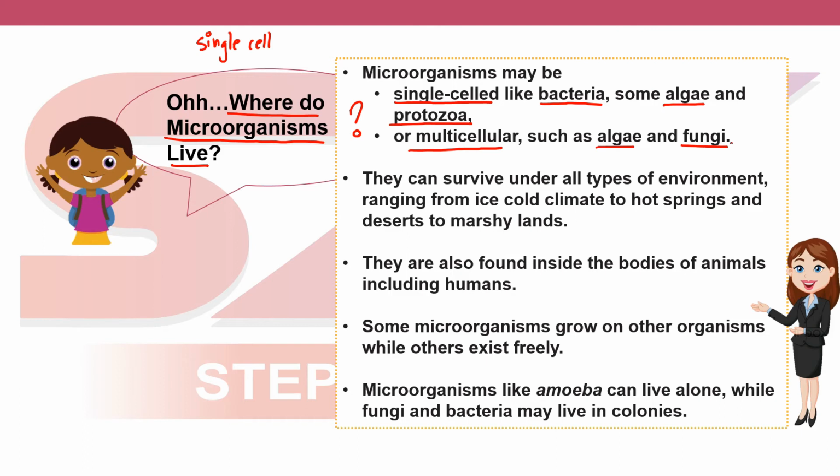Bacteria are single-celled and fungi are multicellular. They can survive under all types of environment, ranging from ice cold climate to hot springs and deserts to marshy lands. They can survive everywhere.